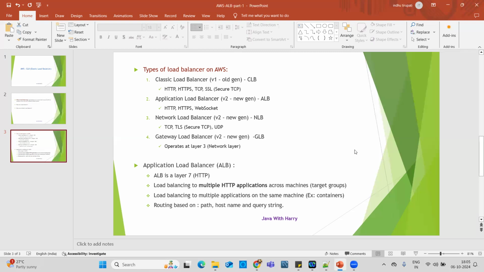The most important thing to understand about the application load balancer is routing. Here we can do routing based on three types: path-based routing, host-based routing, and query string based routing. These things we can do by using the application load balancer.